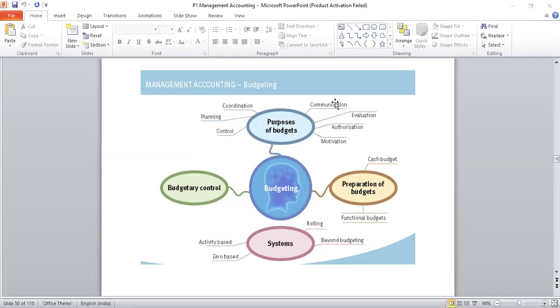Any one of you? Three are there, isn't it? Kirti, Crystal, Anand, Manjushri. What is the meaning of budget?